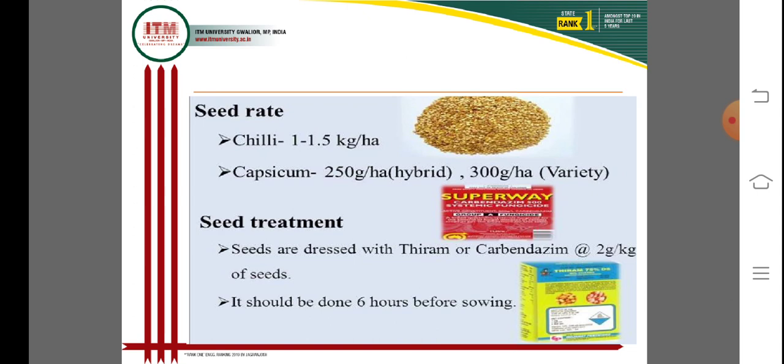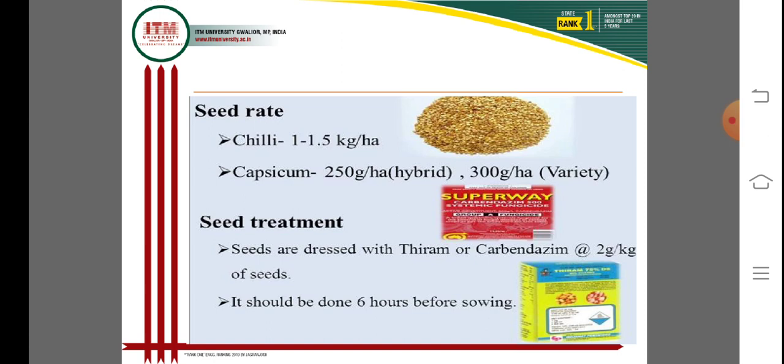The seed rate of chili is 1 to 1.5 kg seed, sufficient for 1 hectare of land. For capsicum, 150 grams of hybrid seed is suitable per hectare, and for open pollinated varieties 300 grams of capsicum seed is sufficient for 1 hectare of transplanting.